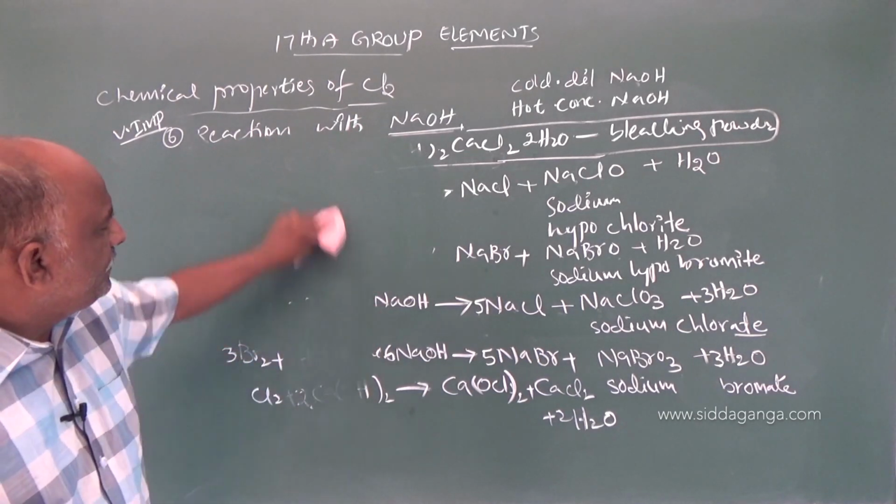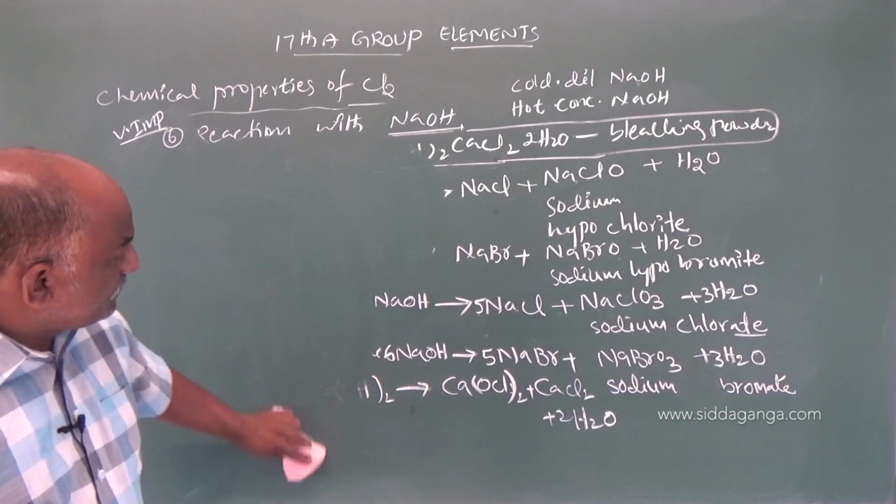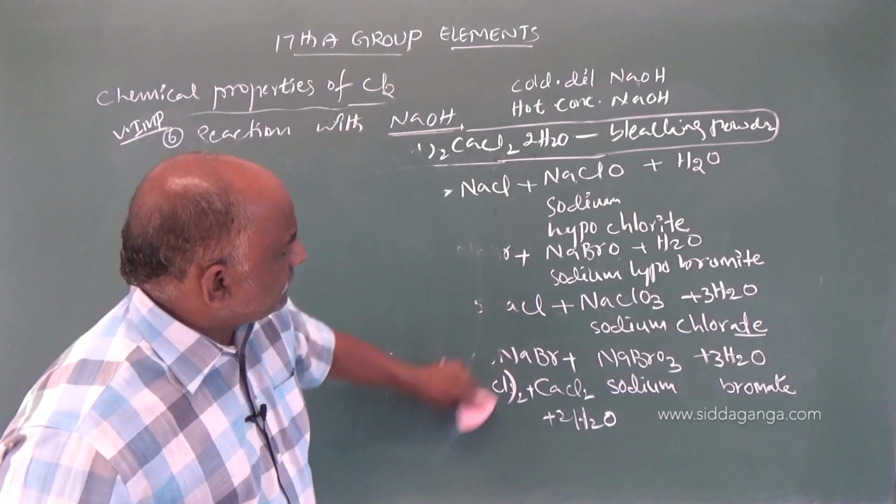Reaction with NH3, followed by two more reactions.